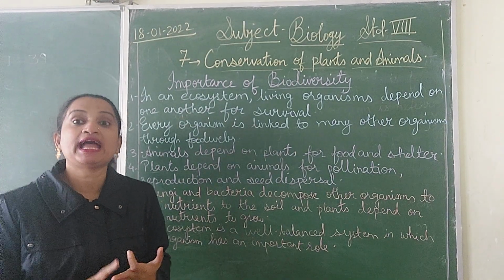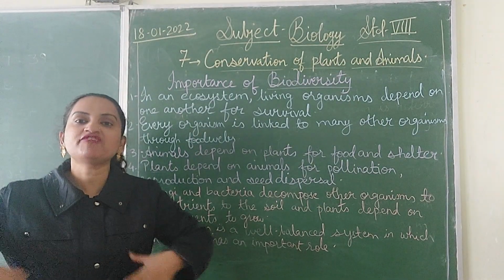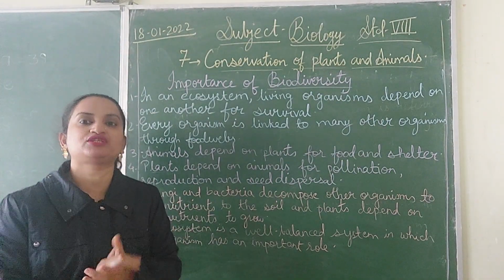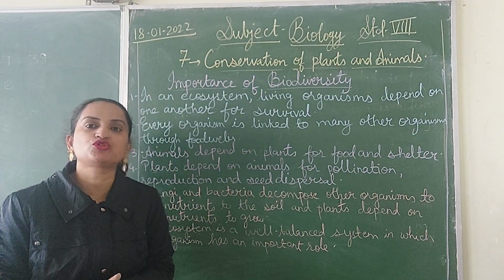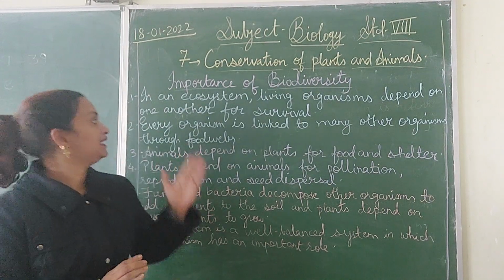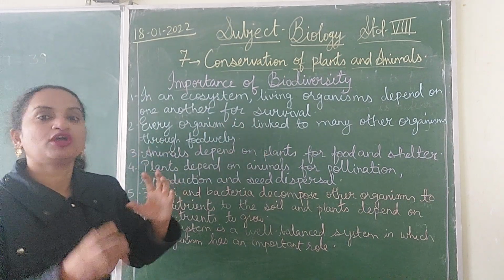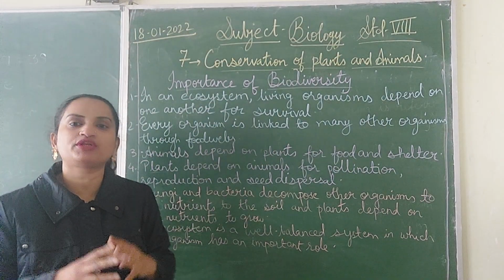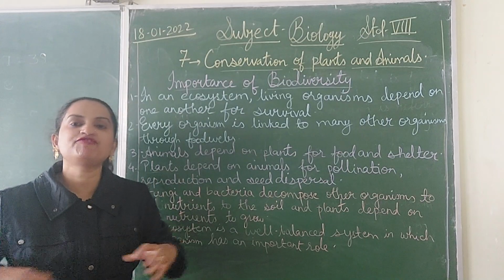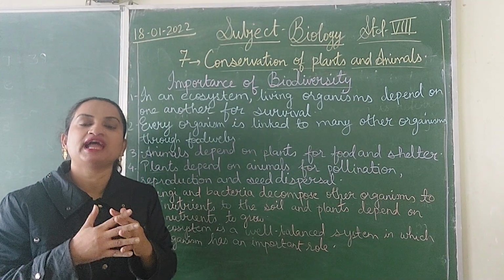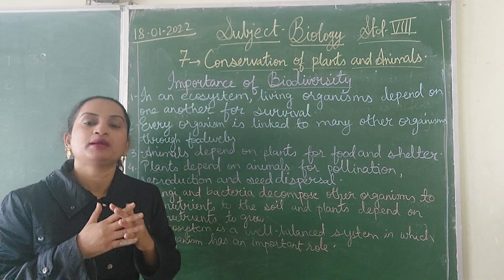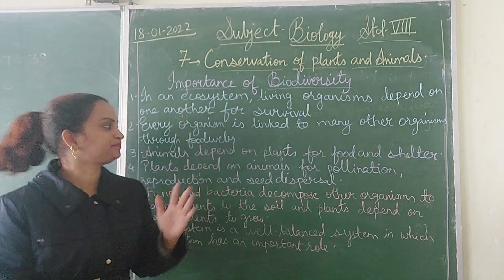And what is a food web? Many food chains interconnected to each other like a web is known as a food web. So in an ecosystem or in biodiversity, there are many food webs connected to each other, and this is very important for the proper functioning of an ecosystem.